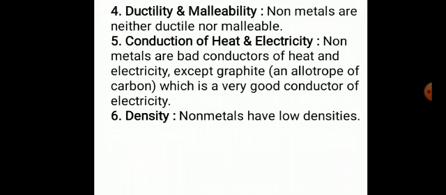Nonmetals are neither ductile nor malleable. Nonmetals cannot be drawn into wires and they cannot be spread into sheets. It means they are non-ductile and non-malleable. Non-metals are bad conductors of heat and electricity except graphite. Graphite is an allotrope of carbon which is a very good conductor of electricity. Non-metals have low densities.